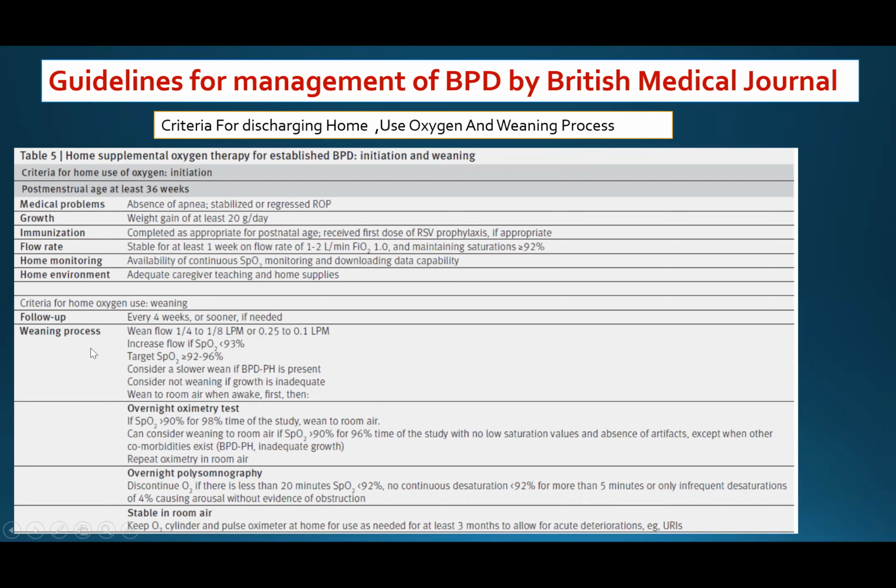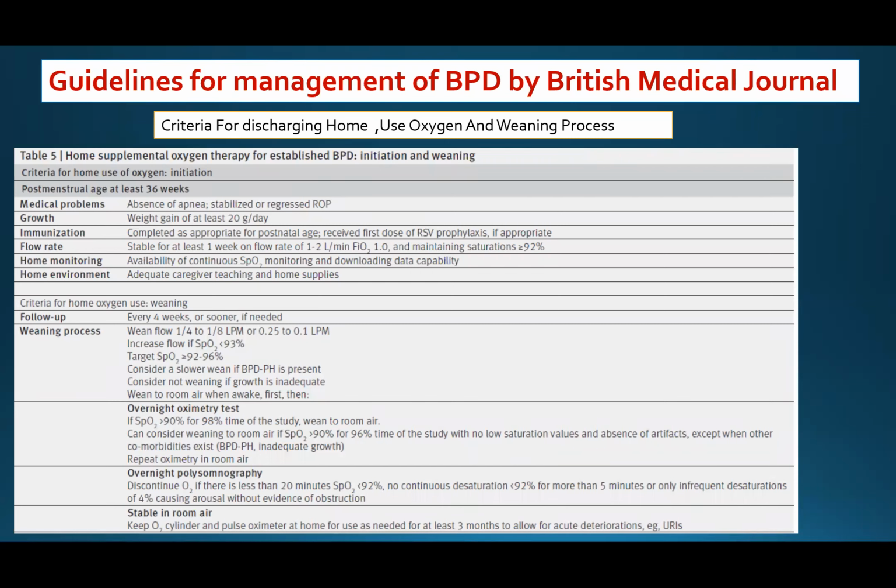The weaning process, we have to teach the family how to wean, usually weaning from 0.25 to 1. If the target oxygen saturation is more than 92 or more than 96, consider slow weaning if the bronchopulmonary dysplasia is associated with pulmonary hypertension. Consider not weaning the baby if the growth is inadequate. Wean to room air when he is awake first, then after that during sleep. We have to do an overnight oximetry test if the oxygen saturation is more than 90 for 98 percent of the time of the study, then we can wean to room air.